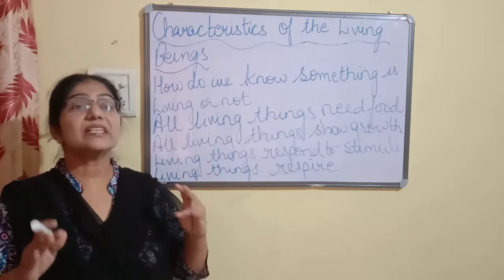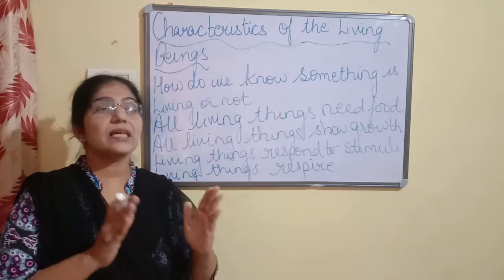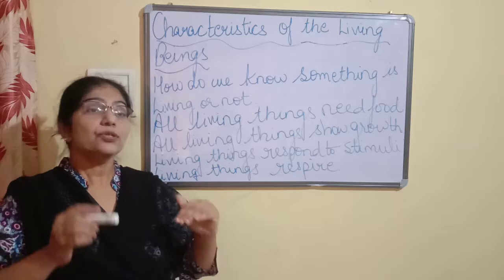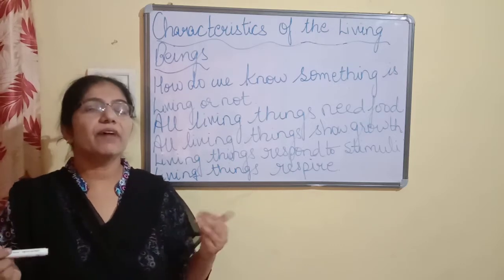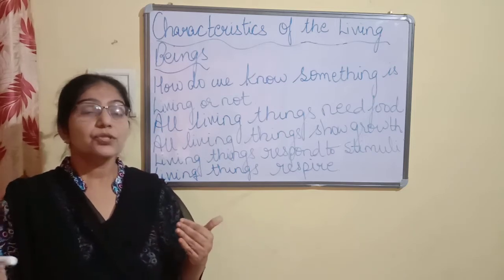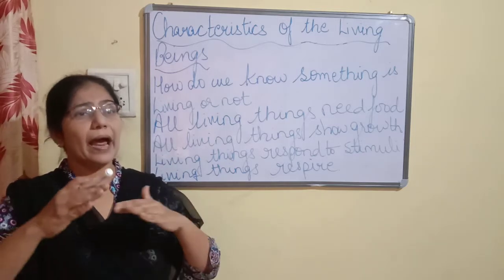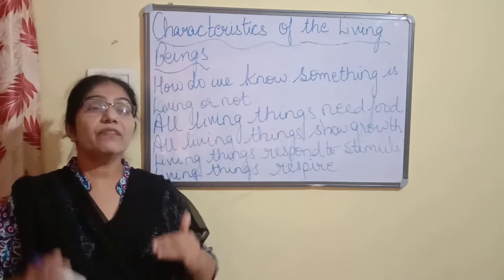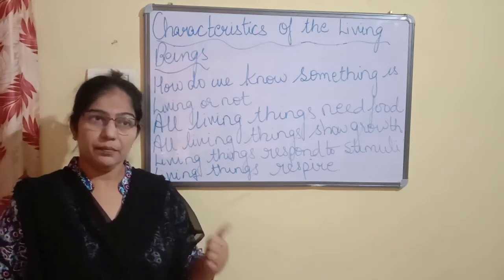There have to be certain common characteristics which are present in living things and absent in non-living things. Isn't it? So that we are going to discuss today. Now a human being is a wonderful example of a living being. So taking a human being into account, and others also, we will take plants and animals, that is living things. We will discuss certain characteristics of living beings.